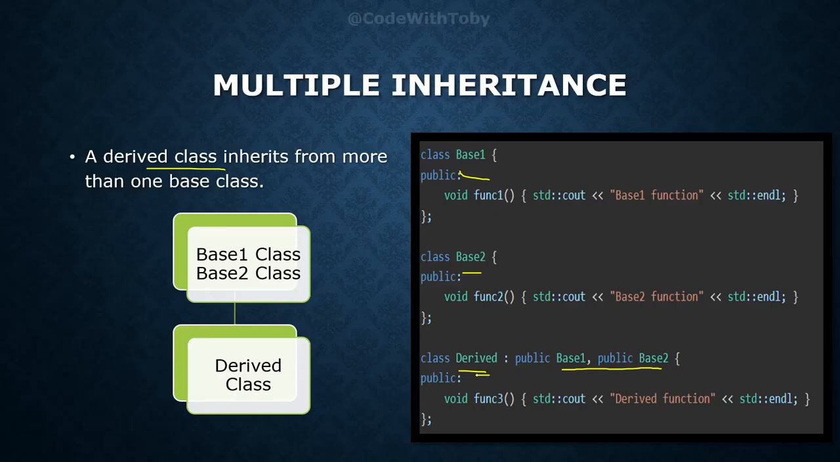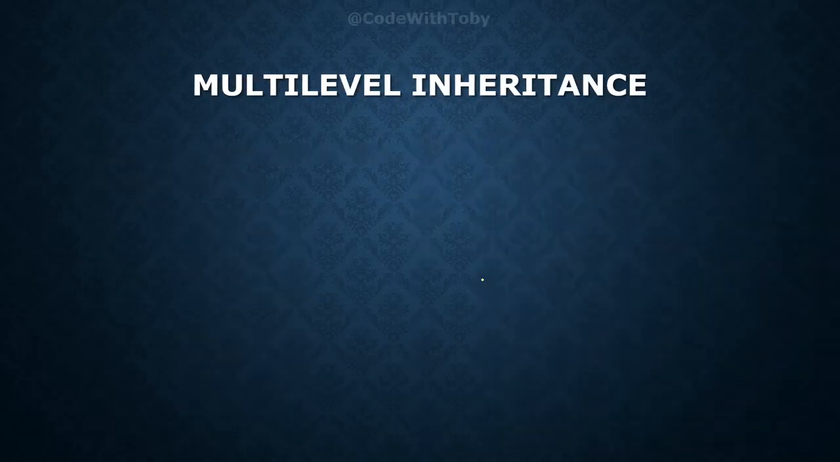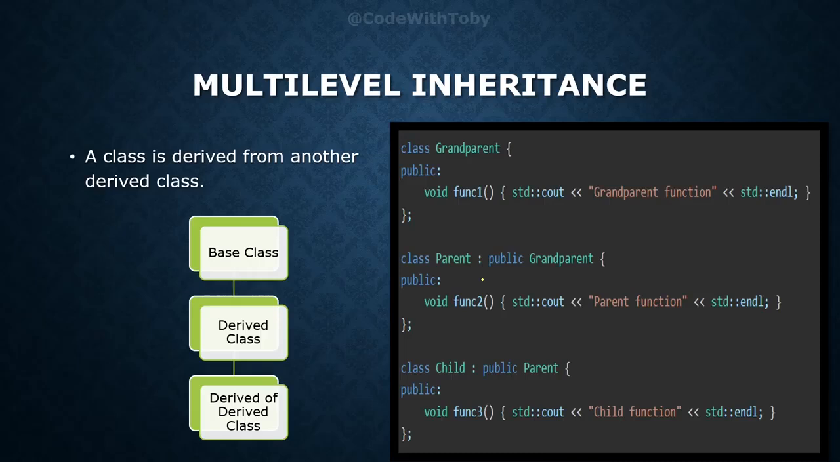Now this derived class has access to properties and methods from both base 1 class and base 2 class. Now let's move towards the next type of inheritance, which is multi-level inheritance. In this type of inheritance, a class is derived from another derived class, meaning we have a base class which is inherited by a derived class, then the derived class is again derived by some other derived class.